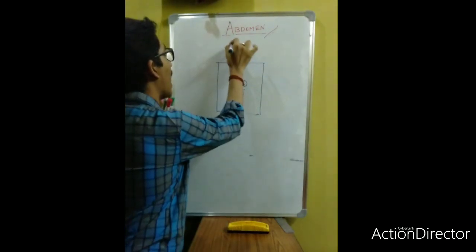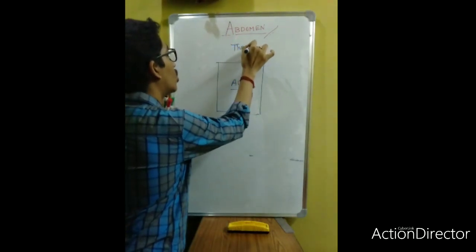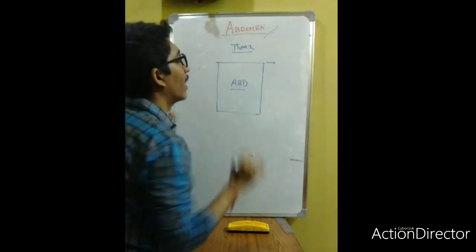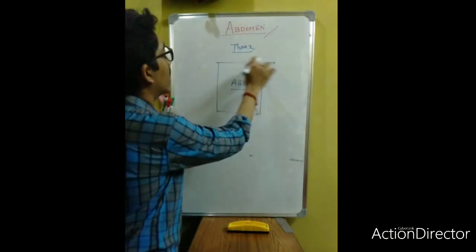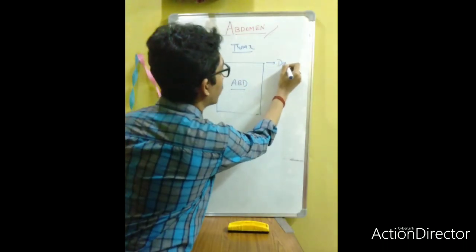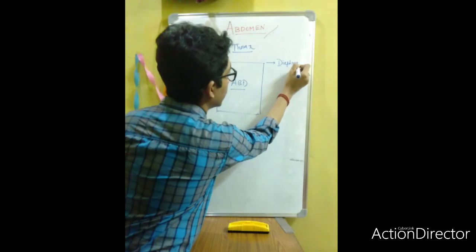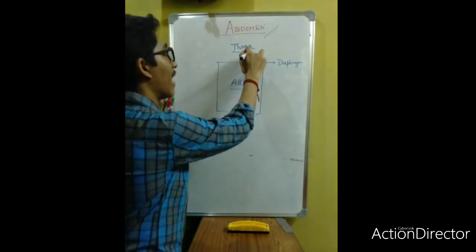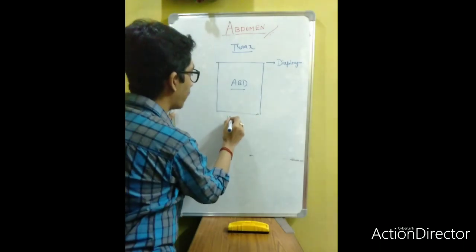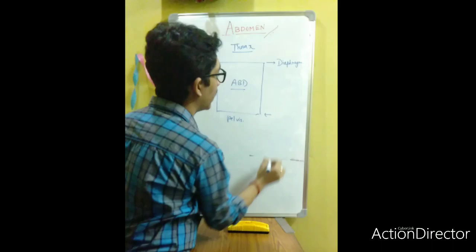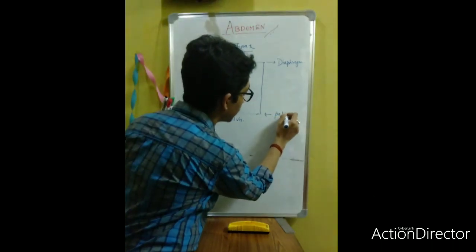Above this abdomen there will be the thorax. This border is nothing but the diaphragm, which is above the abdomen. Below the abdomen there will be the pelvis, and this border is the pelvic inlet.